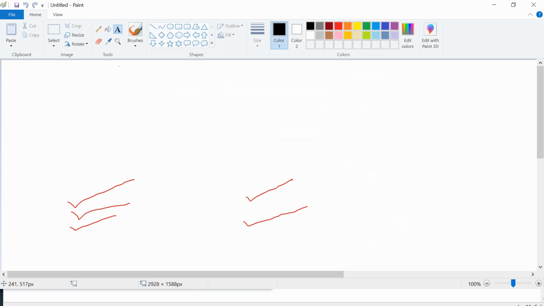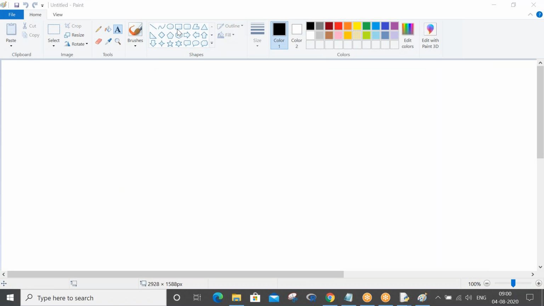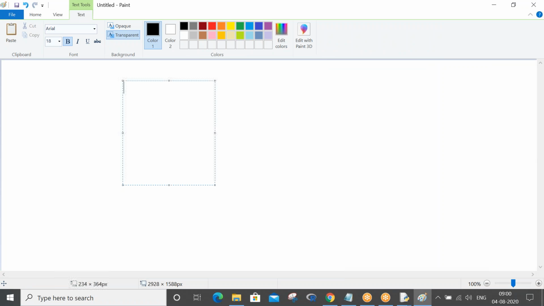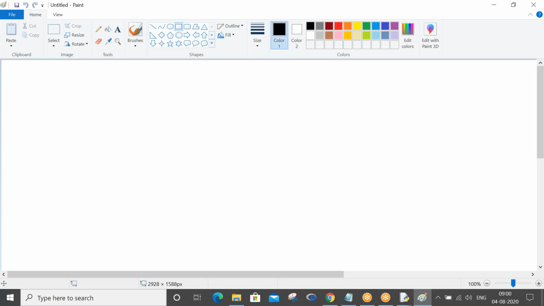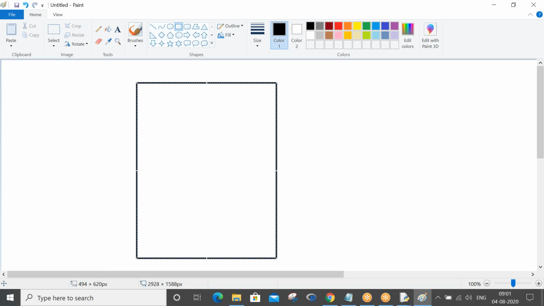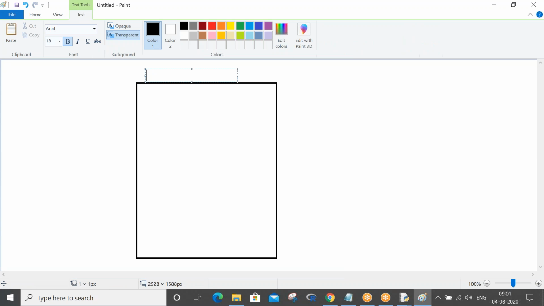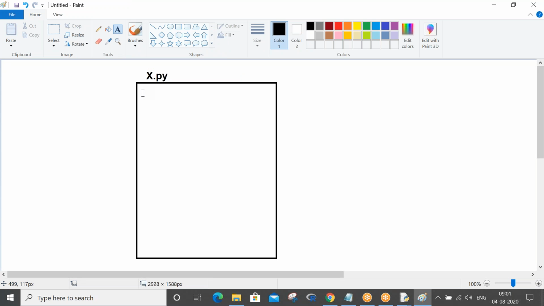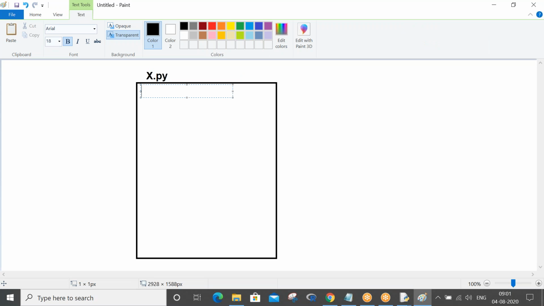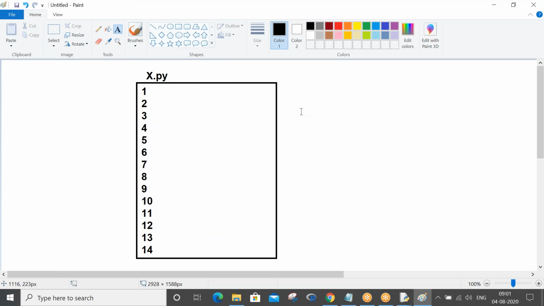Let me remove this. And what exactly is a function, sir? What is the difference between a function and a program? Let's say this is your x.py. Now we are going to study our first programming paradigm. Let us say in your program you have this many lines of code. Let me give some number of lines, these many lines of code you have in the program, right?